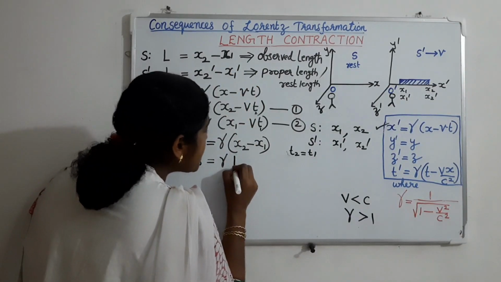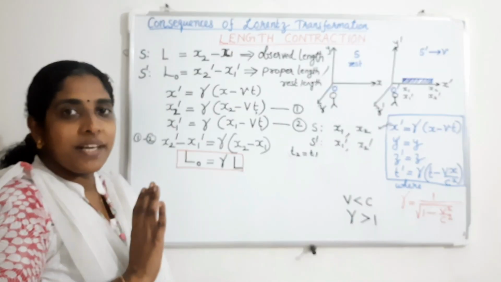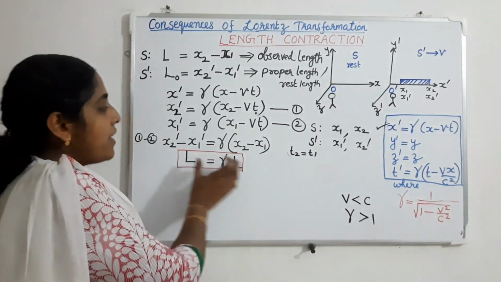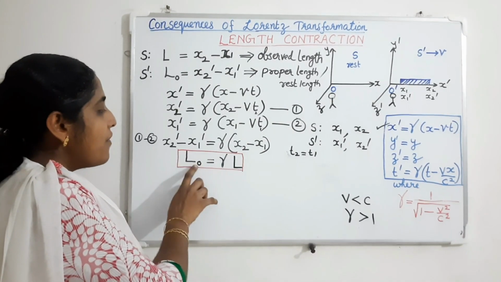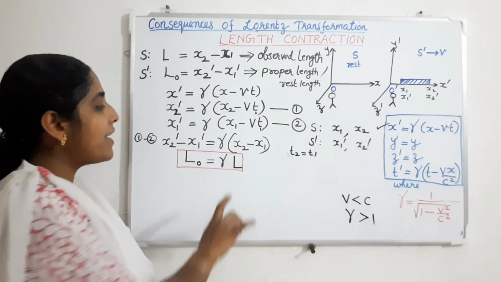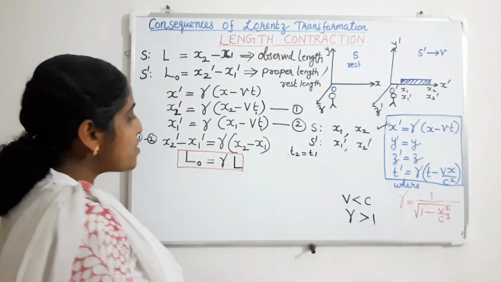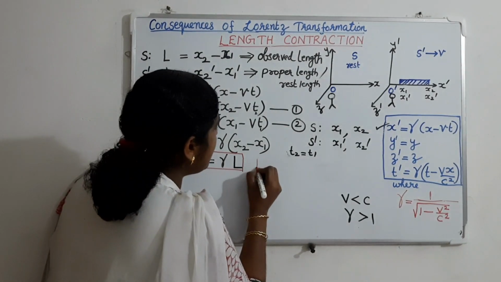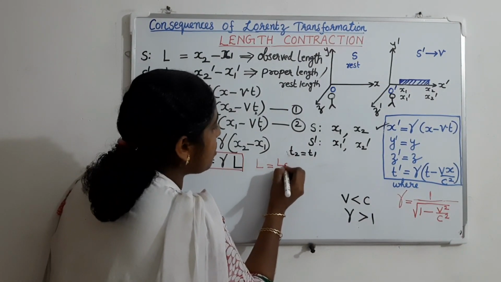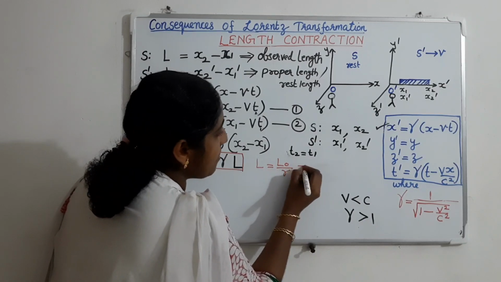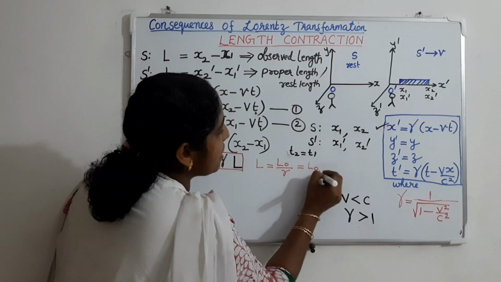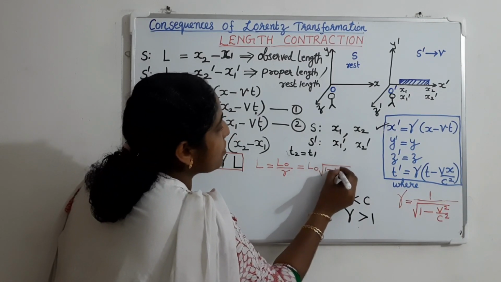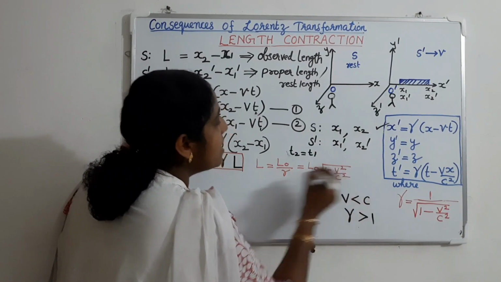(x2 minus x1), which is the observed length L. So the relation connecting the proper and the observed length is L0 is equal to gamma L, where L0 is the proper length and L is the observed length. Also we can write this as L is equal to L0 by gamma, where gamma is 1 by root of 1 minus v square by c square. So L is equal to L0 into root of 1 minus v square by c square.